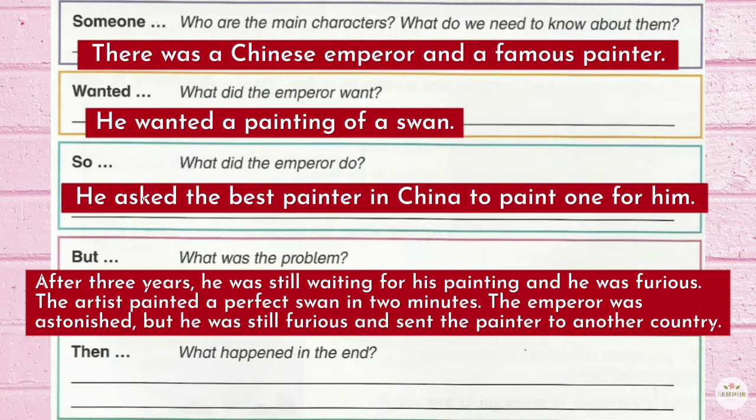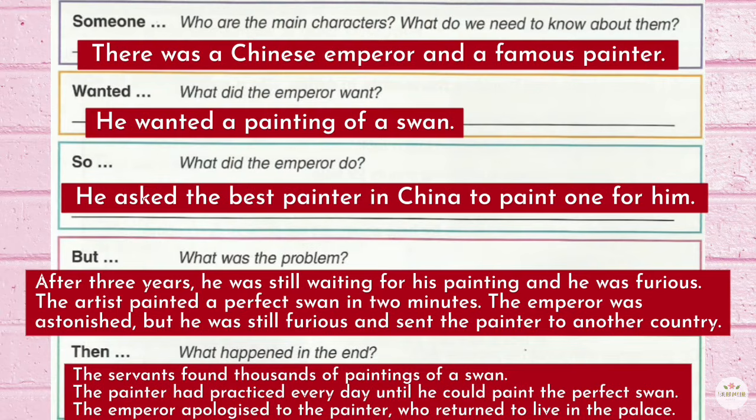After 3 years, he was still waiting for his painting and he was furious. The artist painted a perfect swan in 2 minutes. The emperor was astonished, but he was still furious and sent the painter to another country. Then, what happened in the end? The servants found thousands of paintings of a swan. The painter had practiced every day until he could paint the perfect swan. The emperor apologized to the painter, who returned to live in the palace.